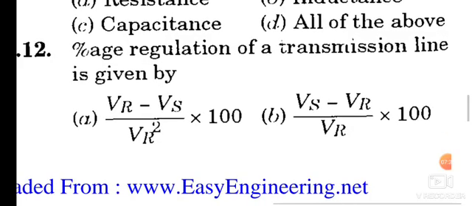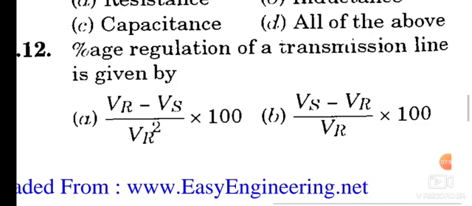Move to the next question. Question number 12. Percentage regulation of a transmission line is given by, here some options are given below. Option B is the correct answer: Vs minus Vr divided by Vr, times 100. Here Vs is the sending end voltage, Vr is the receiving end voltage.